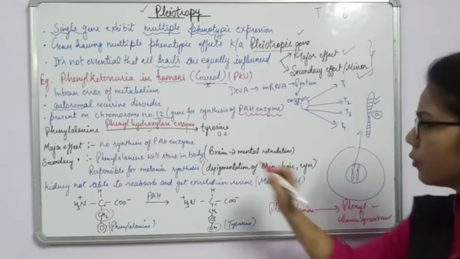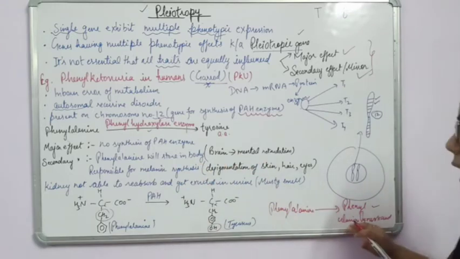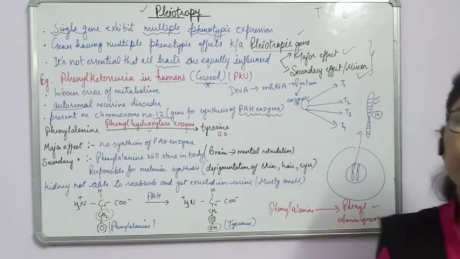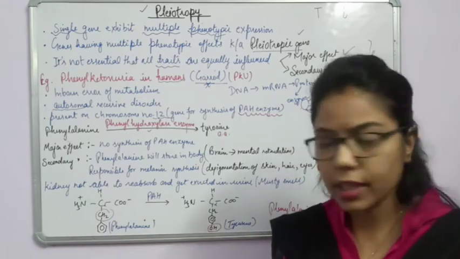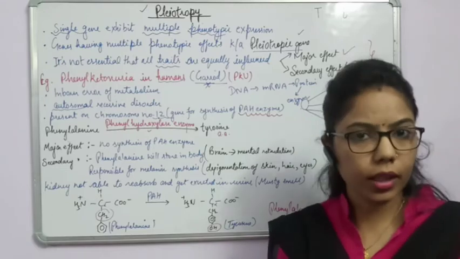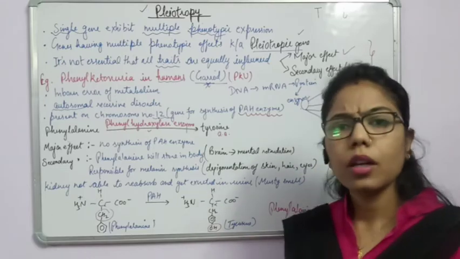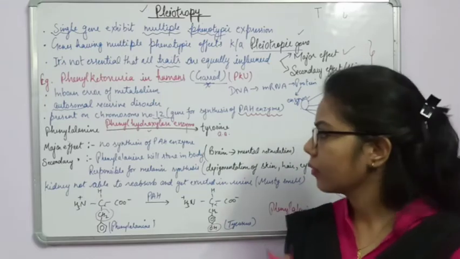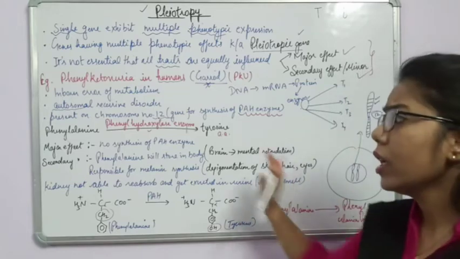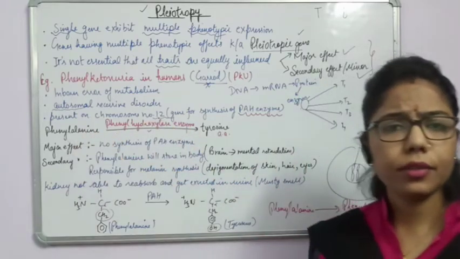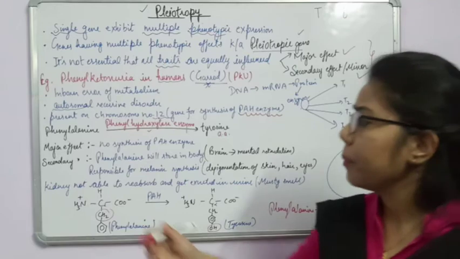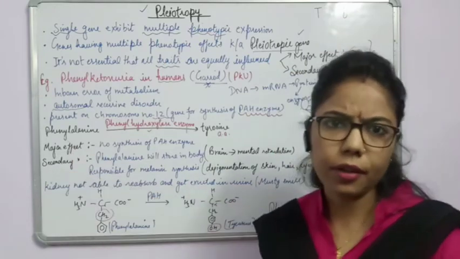So along with this phenylalanine and this phenylpyruvic acid, there may be some more toxic compounds accumulated in our body, which can affect the body system, right? So now these types of diseases will show some symptoms also, some major effect or some secondary effect.